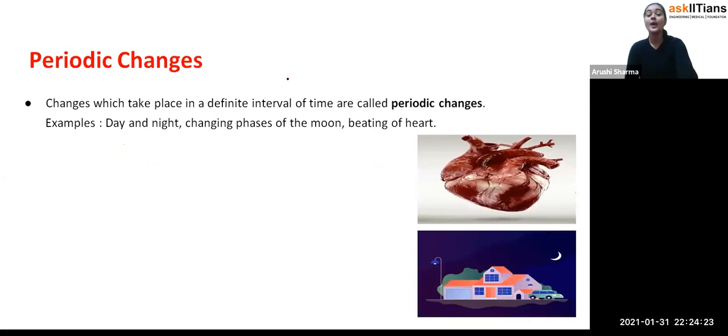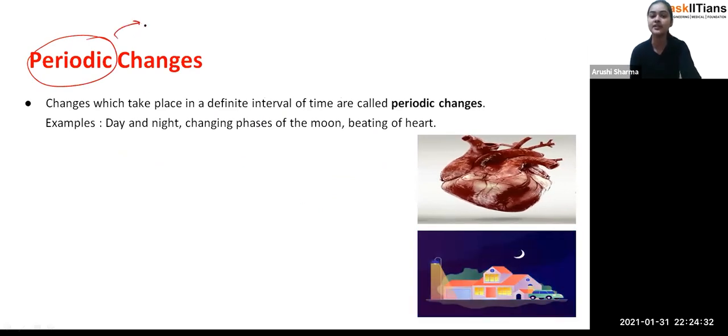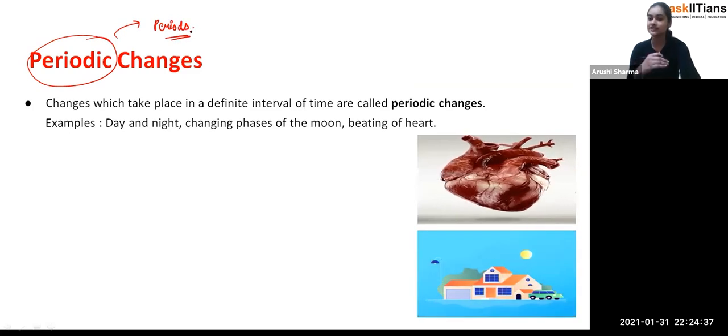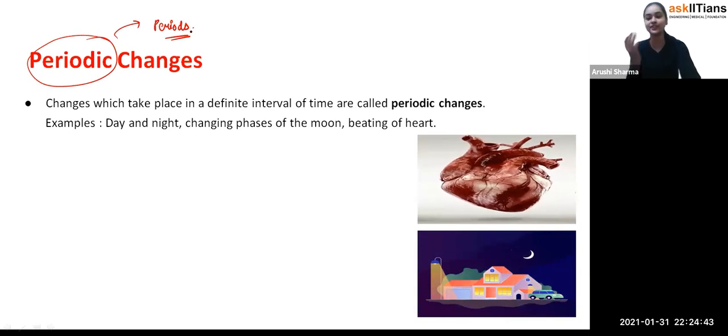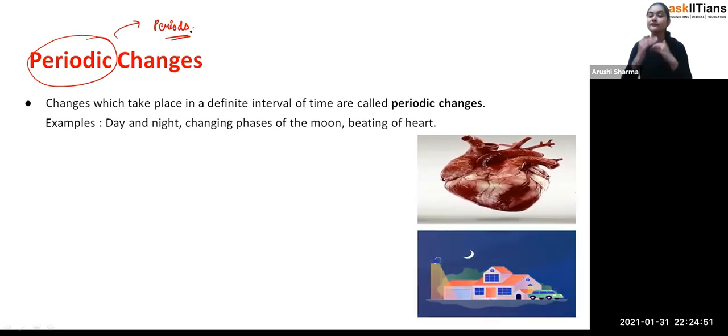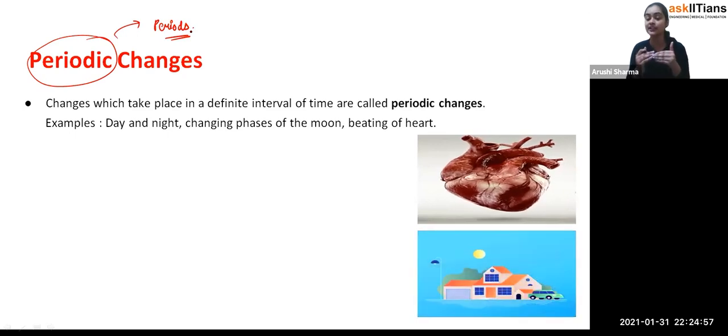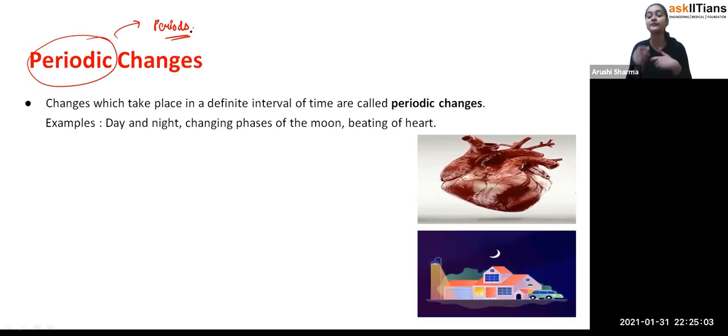Now, okay, periodic changes. See, students, from the word periodic, if you remember, you have periods in your school. Or you can say sessions, even here you have your sessions, like from 5:30 to 7:30, or from 7:30 to 8:30. So that's how you have periodic sessions, with a definite time interval. Like in your schools, if you have 5 periods in one day, all of the 5 periods have their particular time interval. They come after each other, but each has a definite interval of time.